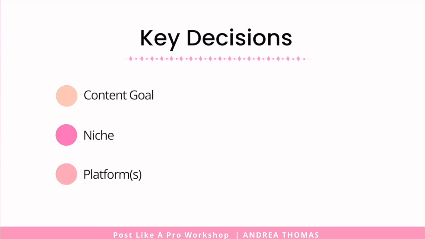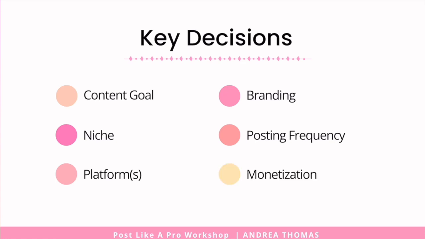Not every social media platform is right for your business or your audience, so you need to decide what social media platform or platforms you're going to focus on. Next is branding. You want to decide on the colors and fonts that you're going to use. So if you're not sure what colors are best, you can always use the AI to make suggestions for you. And you want to decide how often you're going to post. You want to set a reasonable schedule that you can stick to. And then you may also want to think about how you're going to make money. If you're not sure or need ideas, this is something else the AI can help you with.